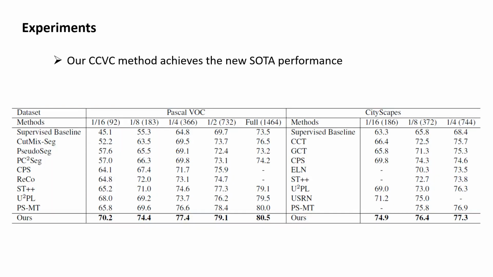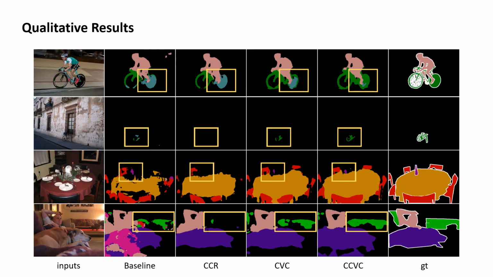Experiments on benchmark datasets have validated the effectiveness of the method, and our CCVC method achieves a new state-of-the-art performance. Moreover, it can be inferred from the qualitative results that our CCVC method can easily recognize those hard-to-distinguish pixels, like the rear wheel of the track bike and even some small objects.